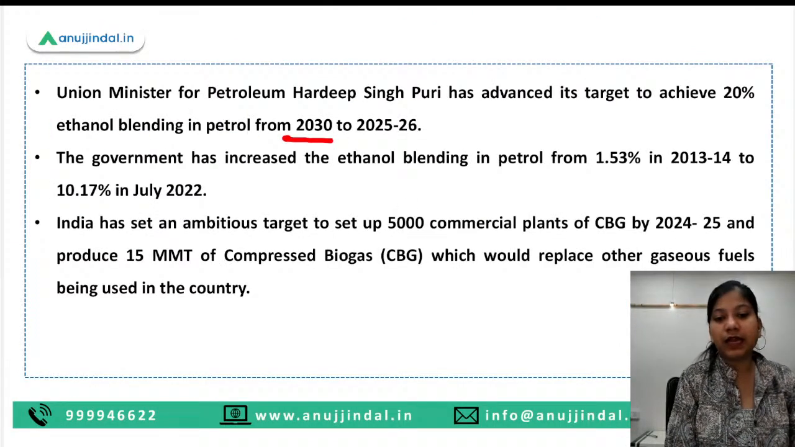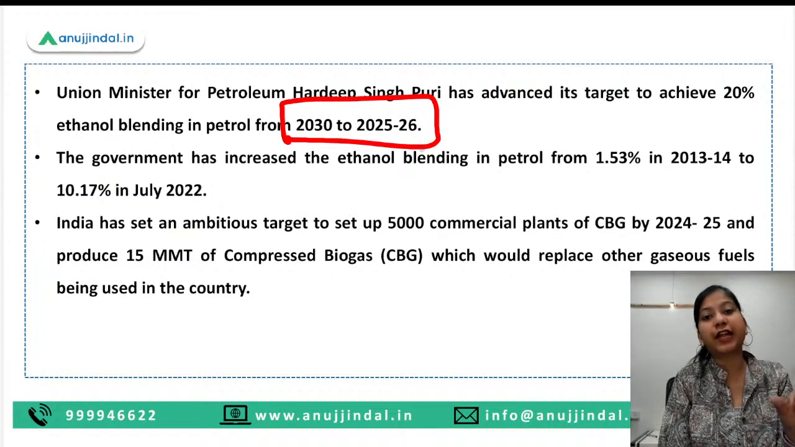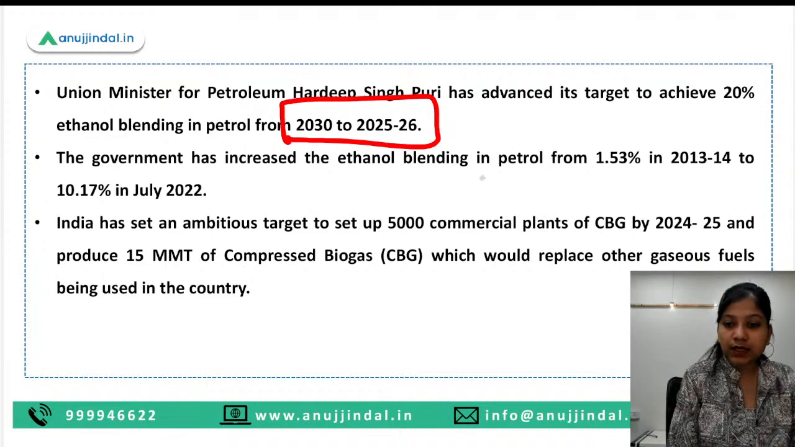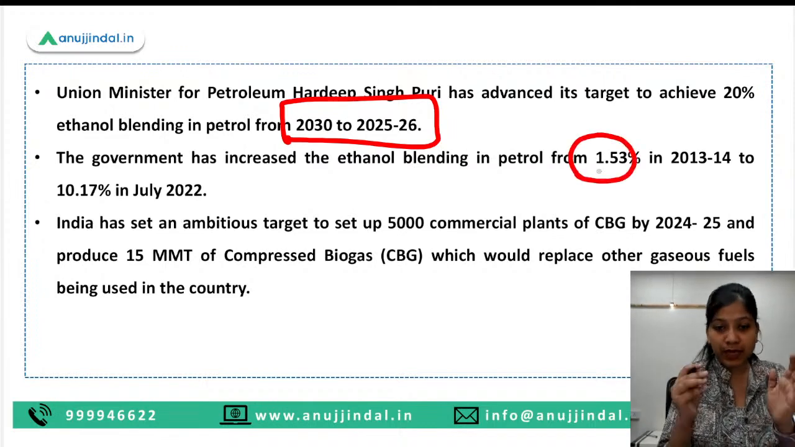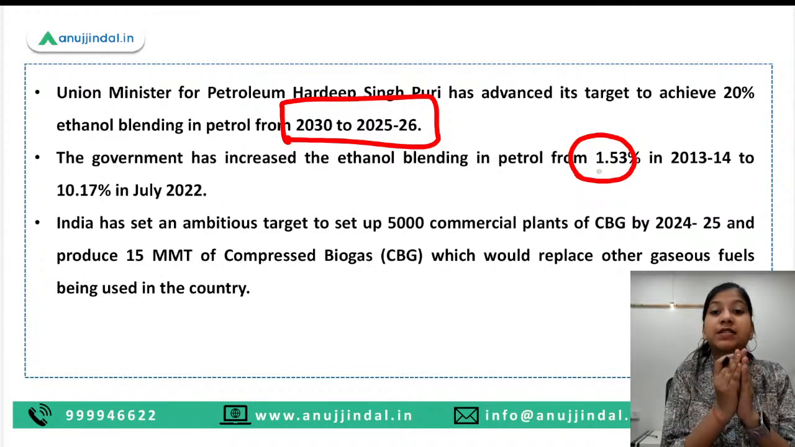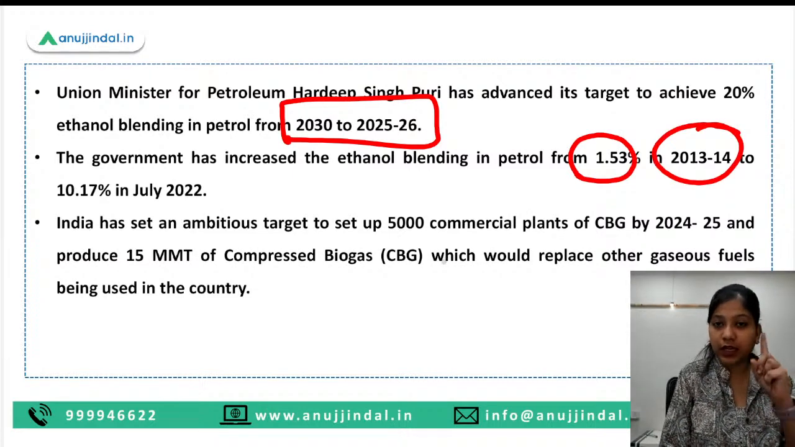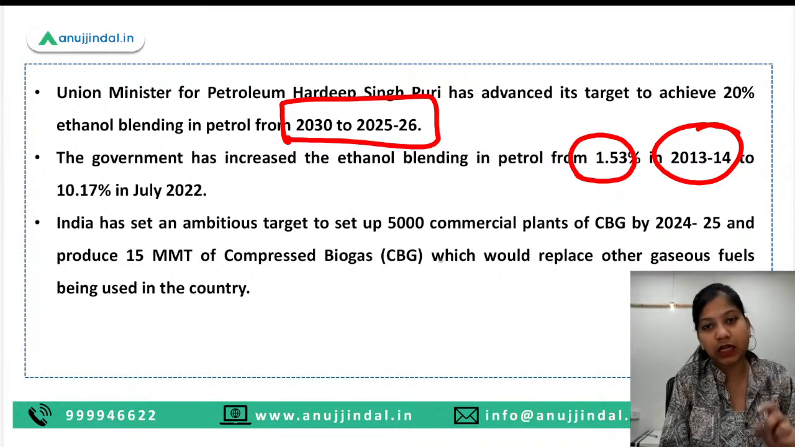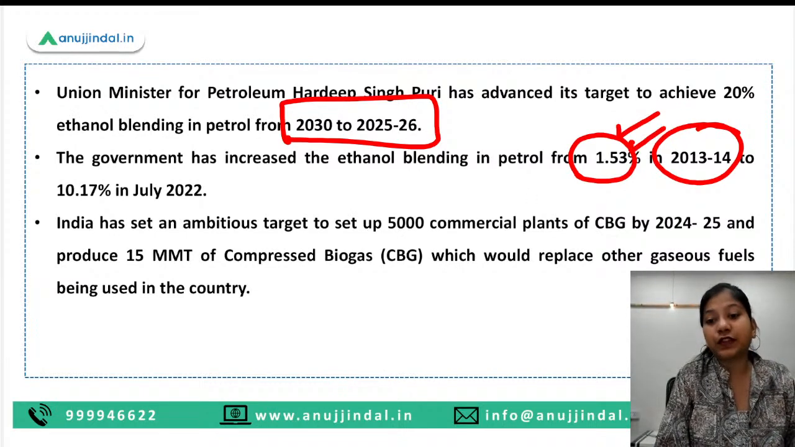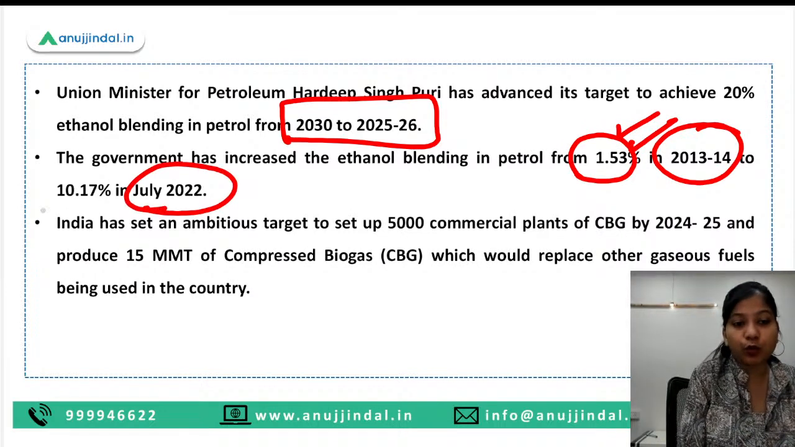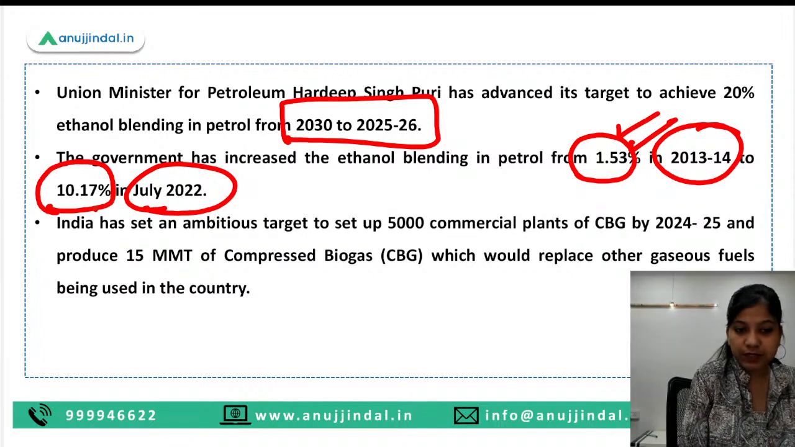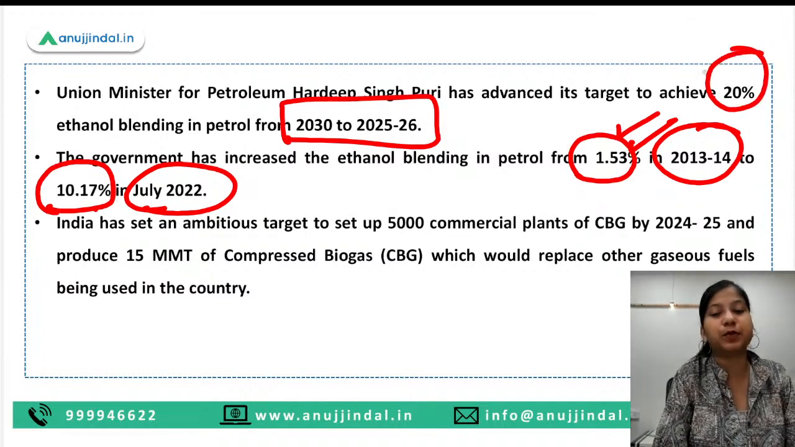So basically, we have now known that the target of 20% ethanol blending has been shifted to FY26. The other thing is that the target of ethanol blending in petrol is increasing year by year. So in FY14, when Prime Minister Narendra Modi's government was first elected into the center, the target of ethanol blending was 1.53%. But then in July 2022, it was increased to 10.17%, and now we are seeing it is 20%. Okay, so it is increasing.